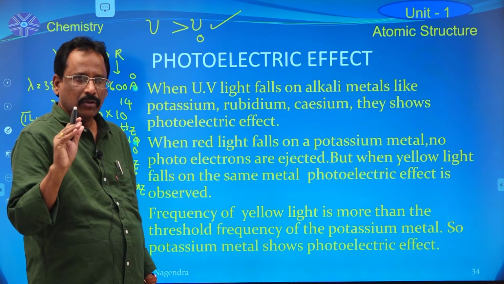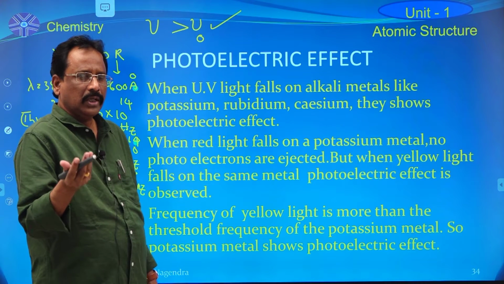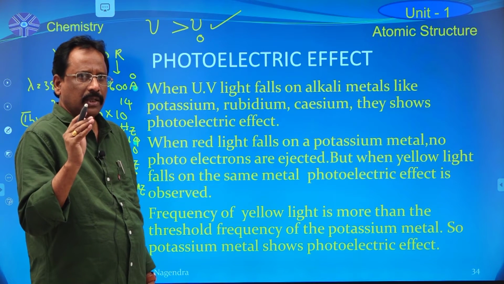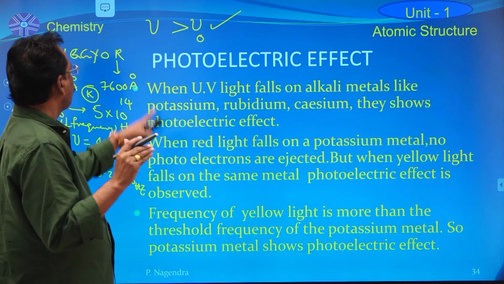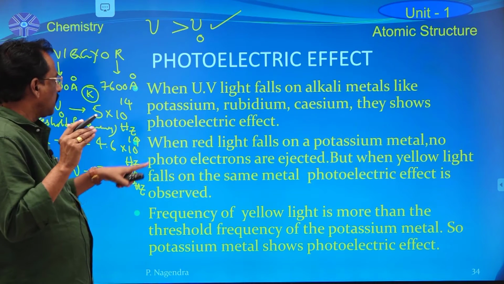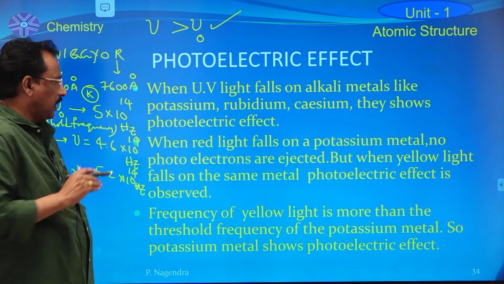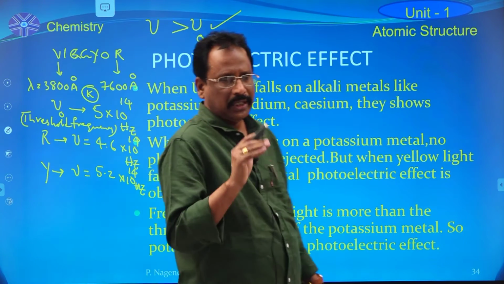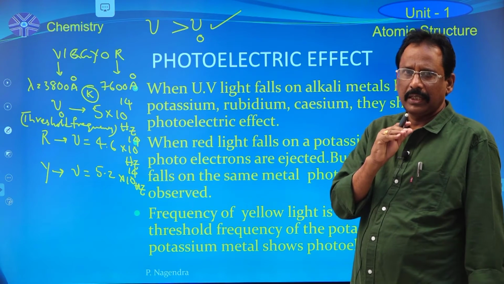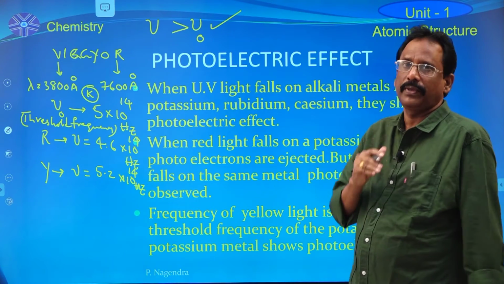Remember that according to Einstein, the condition for any metal in the long form periodic table to show the photoelectric property is that the frequency of the incident light must be more than the threshold frequency of the metal. Now that metal exhibits the photoelectric effect property. That's why the photoelectric effect is defined as when suitable frequency, remember that suitable frequency.